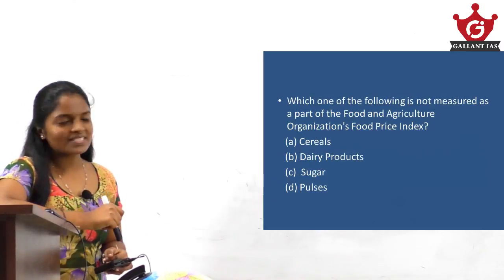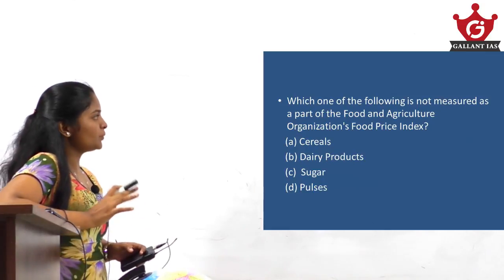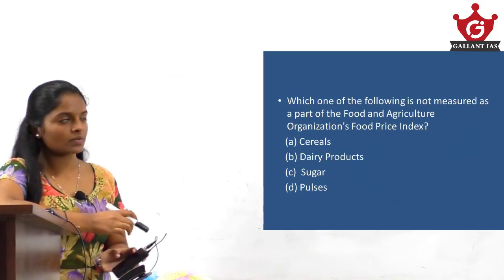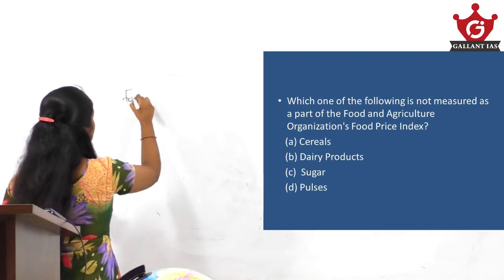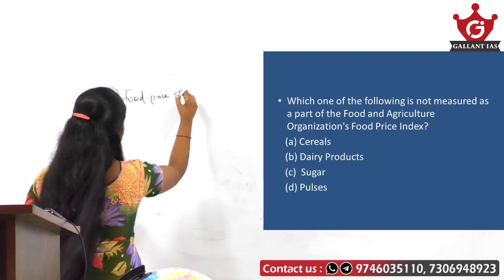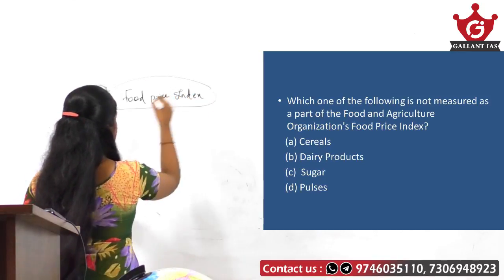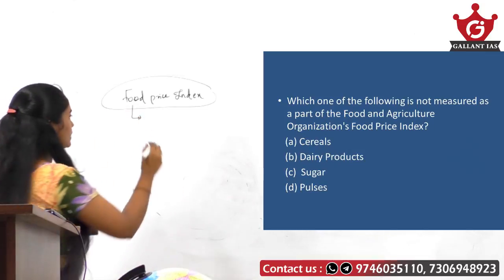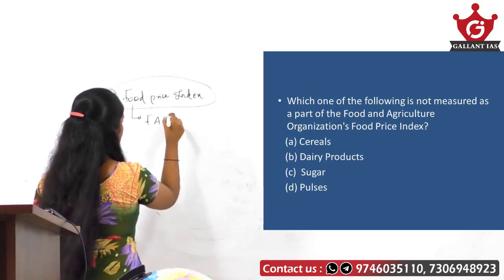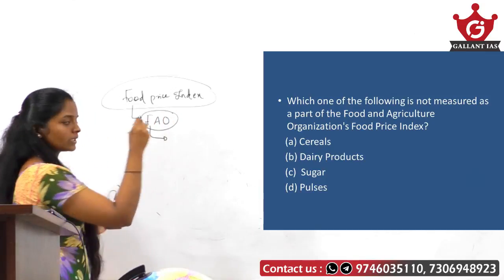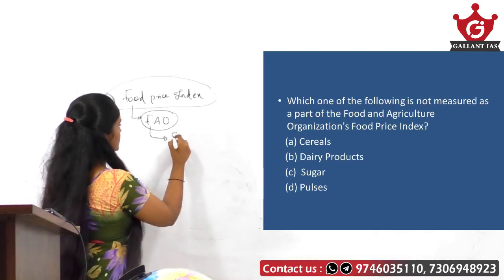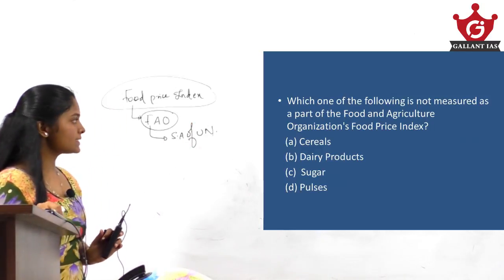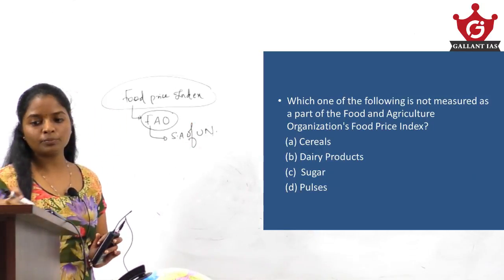Okay. So the next question is, which one of the following is not measured as a part of the Food and Agriculture Organization's food price index? So the question is regarding the food price index. From the question itself, we get a fact: this food price index is published by the Food and Agriculture Organization, and we know this Food and Agriculture Organization is a specialized agency of the UN. And the given options are cereals, dairy products, sugar and pulses.